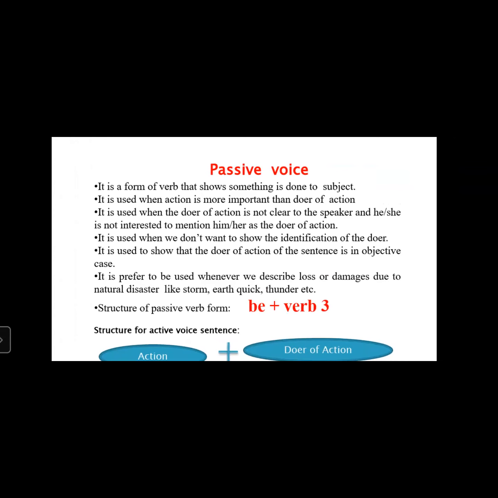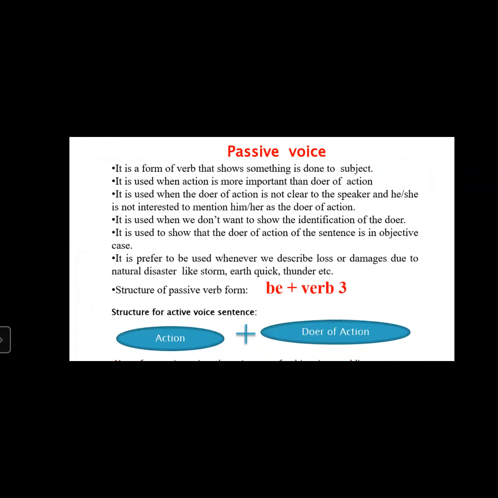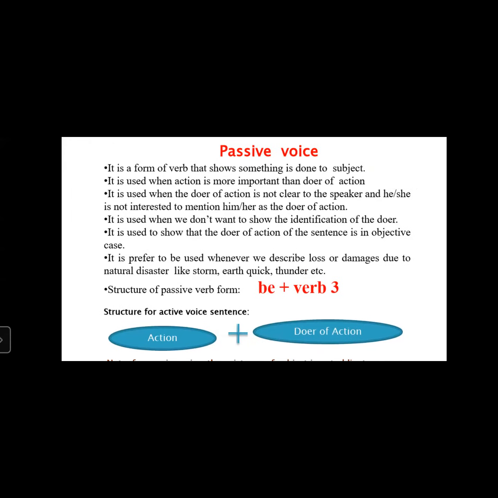It is used when the doer of action is not mentioned. And number three, it is used when we don't want to show the identification of the doer. It is used to show that the doer of action of the sentence is an objective case. And it is preferred to be used whenever we describe loss or damages due to natural disasters like storm, earthquake, thunder, etc. These points are already clear to you.